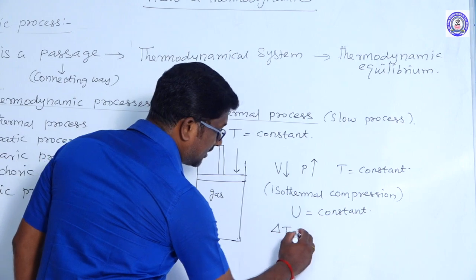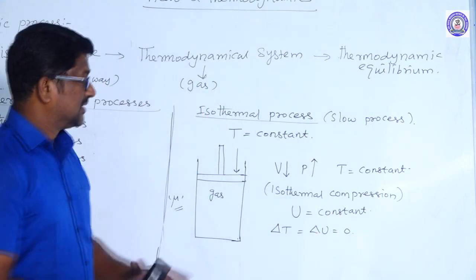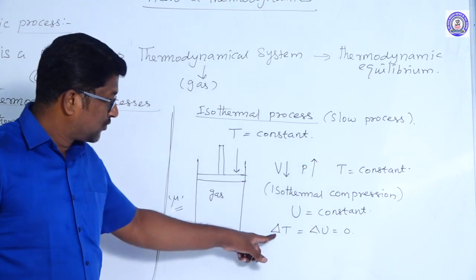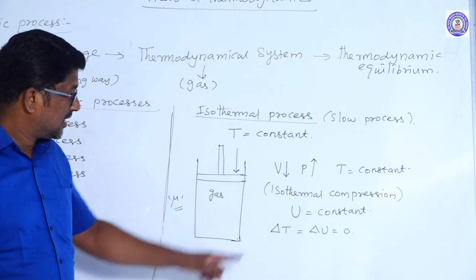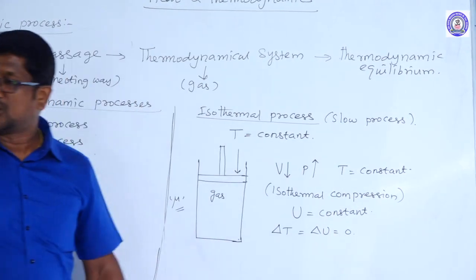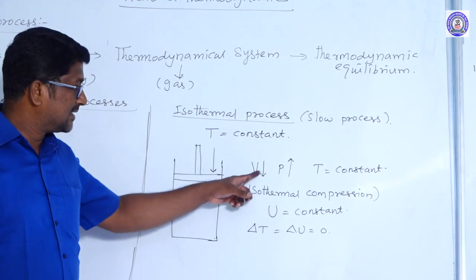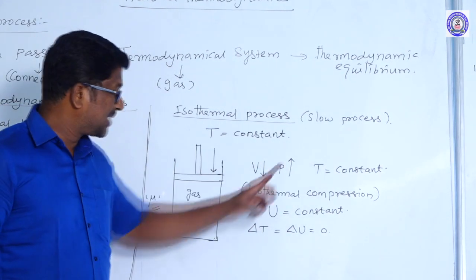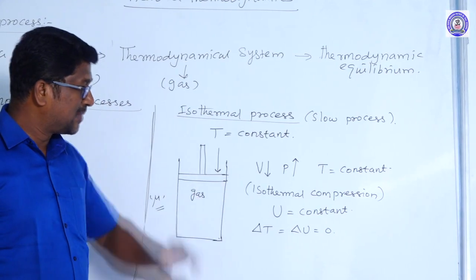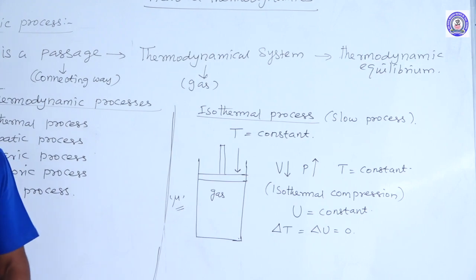Both are equal to 0. Since the temperature is constant, the change in temperature is 0. Internal energy of the gas is constant, so the change in internal energy is also 0. So during isothermal compression, volume of the gas decreases, the pressure increases, temperature and internal energy of the gas remain constant. Therefore, change in temperature and change in internal energy of the system is 0.